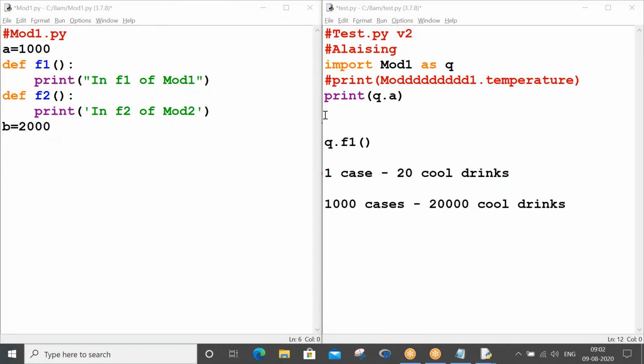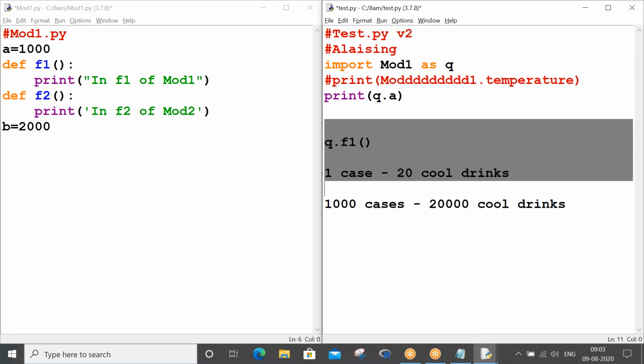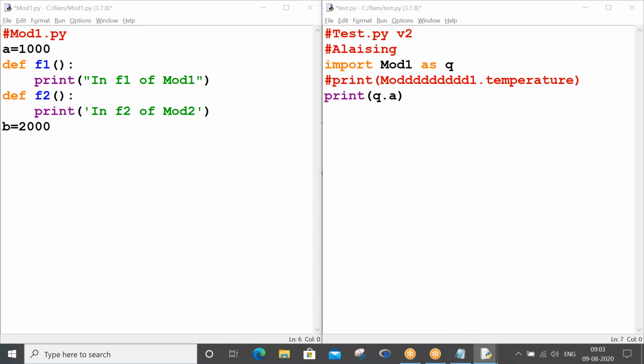So now tell me, whenever the interpreter comes into the picture, is it not a burden to execute all the properties, like holding a thousand cases and bringing them to your home? It's a burden, right? They have to bring two or three JCBs or big vehicles, because they have to make everything available in front of your home. At any time you ask, they have to serve, right? Likewise, anytime you ask for f1, f2, your interpreter has to work in the program, in our current program. That's the reason I'm saying using normal import is a burden.